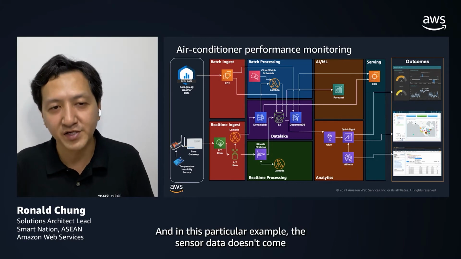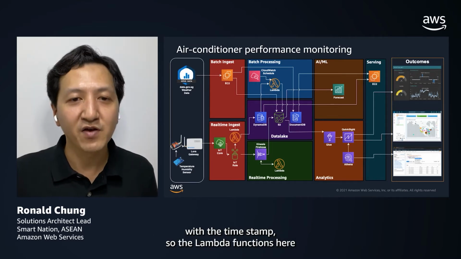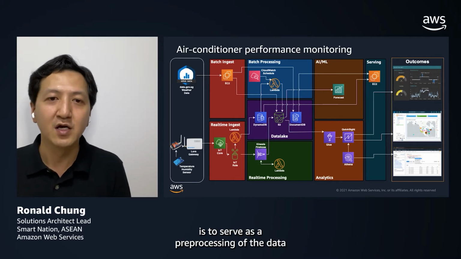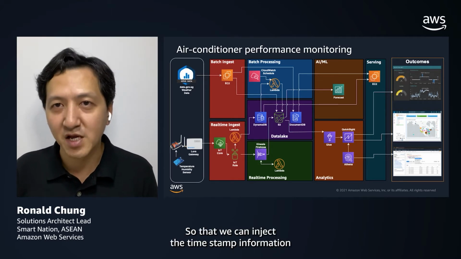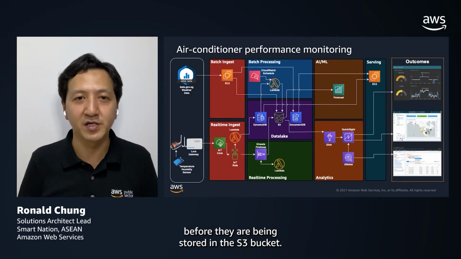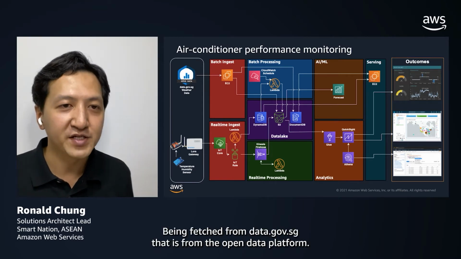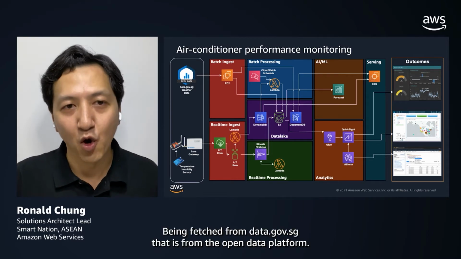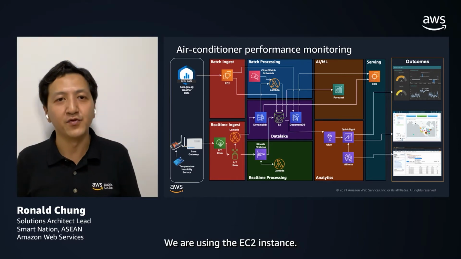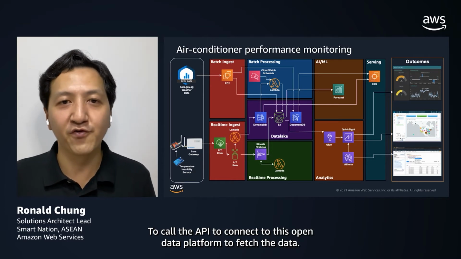And in this particular example, the sensor data doesn't come with the timestamp. So the Lambda function here serves as pre-processing of the data so that we can inject the timestamp information before they are stored in the S3 bucket. And for the data being fetched from data.gov.sg, that is from the Open Data Platform, we are using the EC2 instance to call the API to connect to this Open Data Platform to fetch the data.